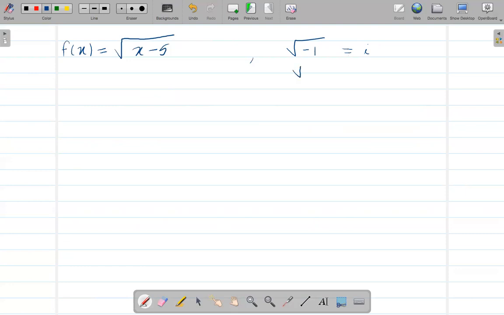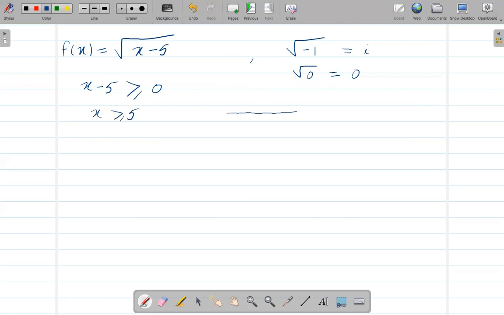And square root of 0 is possible. Square root of 0 is still 0. So that means everything that is inside the root must be greater than 0 or greater than or equal to 0, because we can also include 0, right? Because it has to be positive. So from here, we can say x is greater than or equal to 5, right?